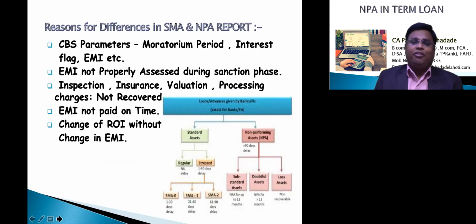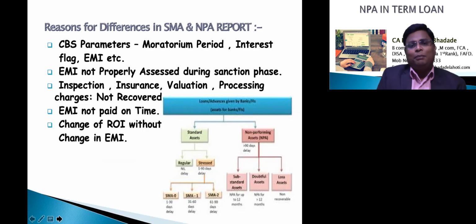So friends, first of all you have got an idea that the SMA report will not help you much. And I will confirm that there are n number of accounts we find during the audit as NPA, but the bank is not even showing them as overdue, because the overdue depends on n number of the above things which I have explained. But we will check the NPA as per the ideal situation.